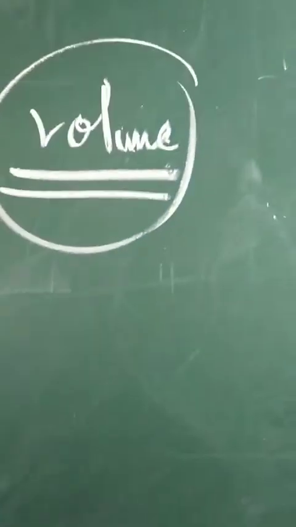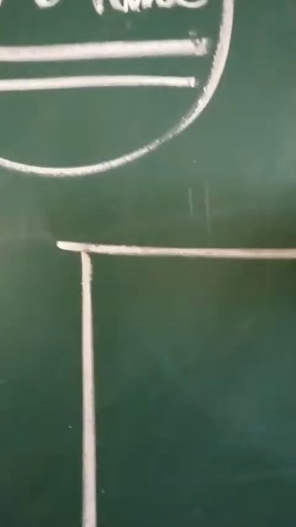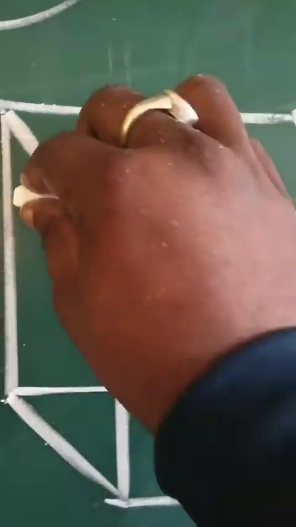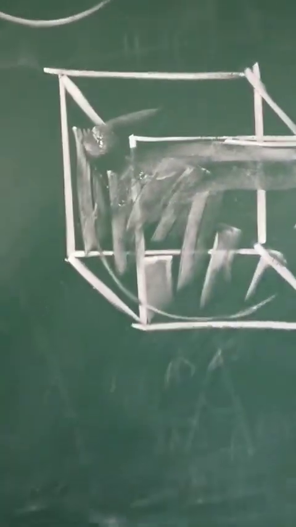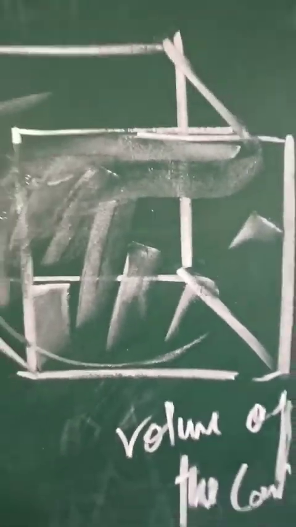Children, when we are talking about volume in terms of mathematics, volume means the amount of space when we are holding any container. Suppose the container is in cuboidal shape, and inside it's hollow. There's some space inside of it. So how much amount of space is there inside this container is known as the volume of the container. It's the amount of space.